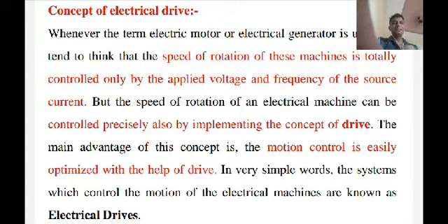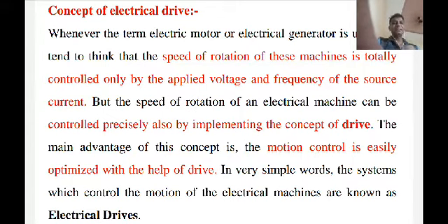In very simple words, the system which controls the motion of electrical machines is known as an electrical drive. So you can note it down in your notes. Do you understand what is meant by drives, electrical drives, and the classification of electrical drives? Okay, so these are the electrical drives.